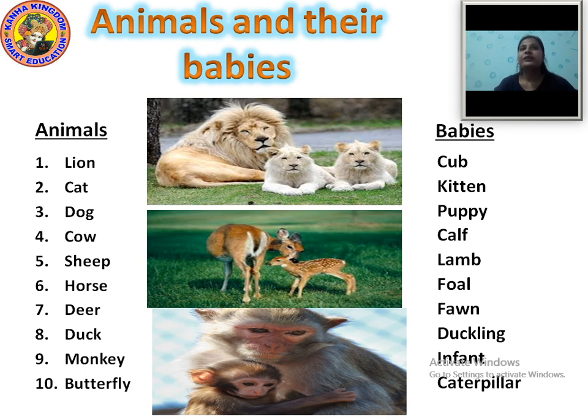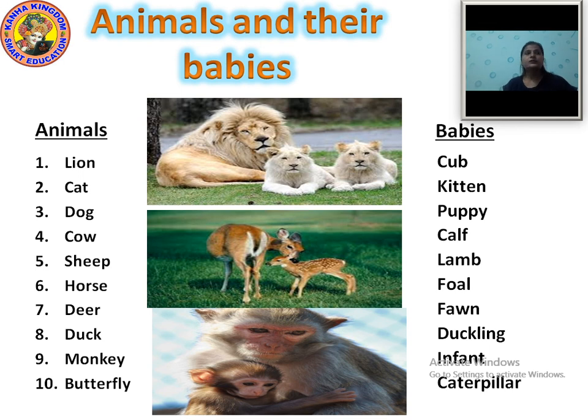Cow, calf. Sheep, lamb. Horse, foal. Deer, fawn. Duck, duckling. Monkey, infant. Butterfly and caterpillar. These are the animals and their babies' names.